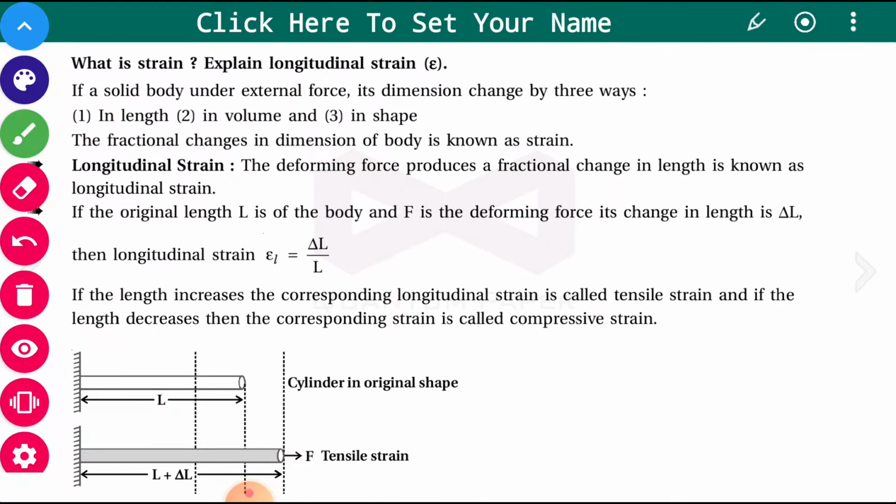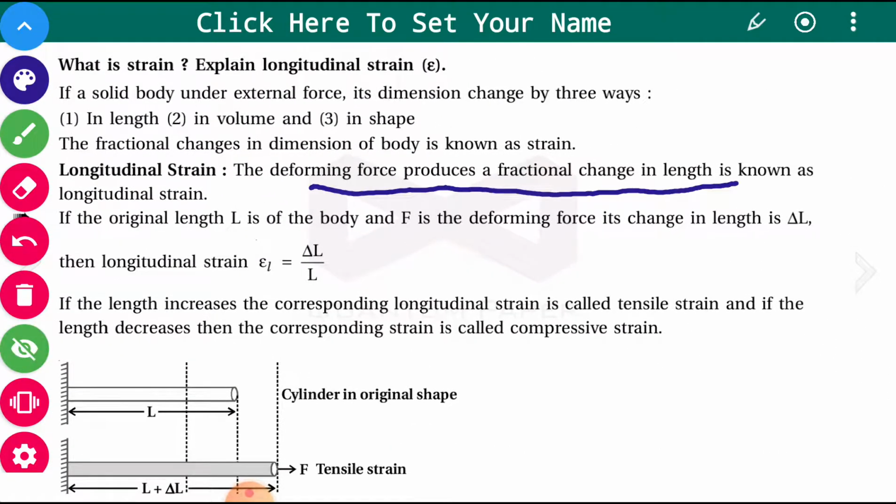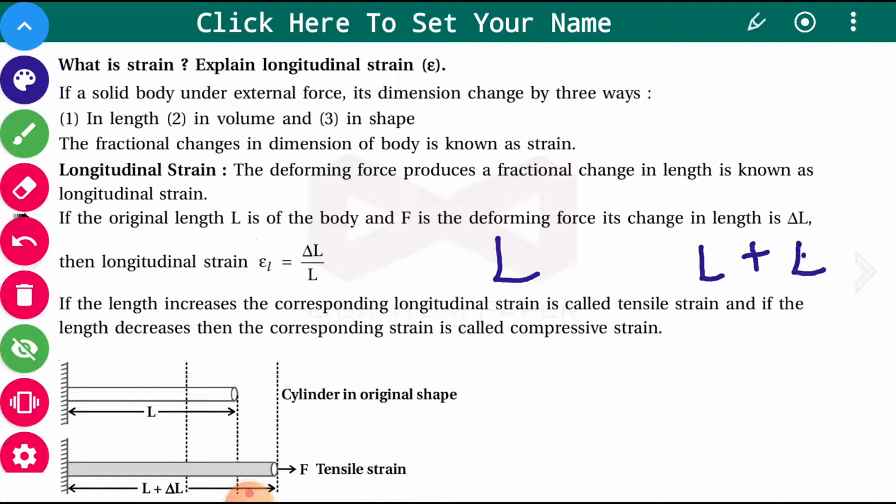Say for example, you have length L, and if the external force is applied, then that length changes and now becomes L plus delta L. So the change in length is delta L. Now this change in length, that is delta L upon the original length.